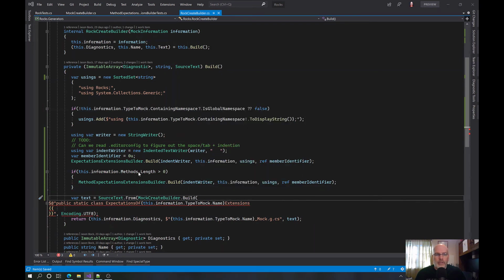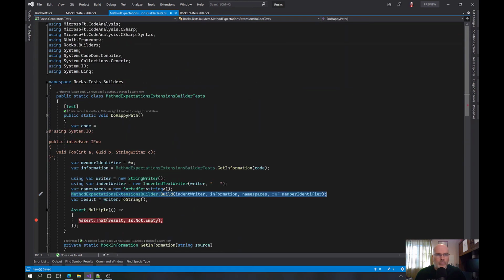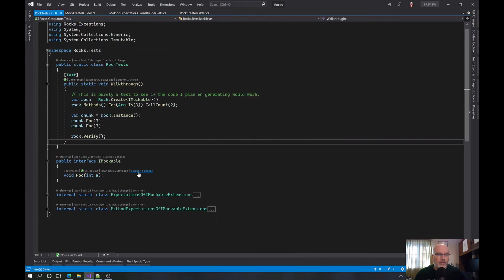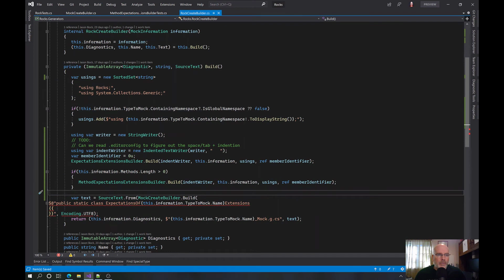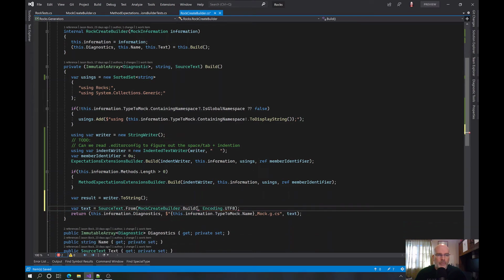Okay. And then if I go to Rock tests, method extension expectation builder tests, you build all this stuff and then you say var result is the writer to string. So that's where we get the writing of all the code, which is literally what we want to stick in here, writer.toString.